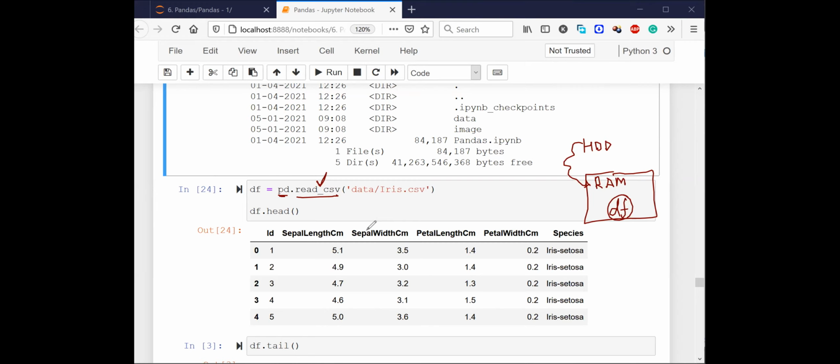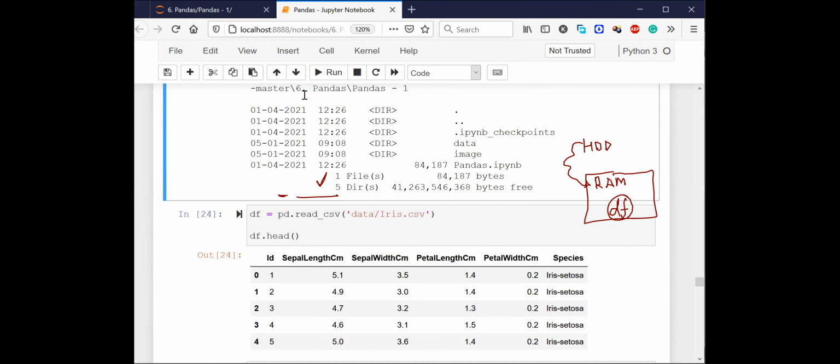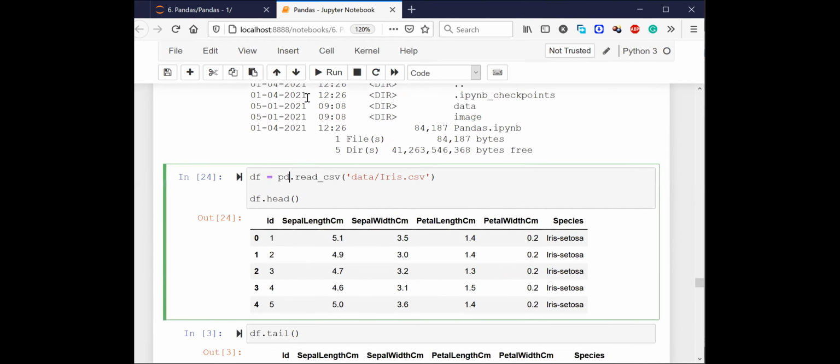Is it clear till this point to everyone? All right. So let me run the code and show you the outputs. Now, if I run the code, what is going to happen?